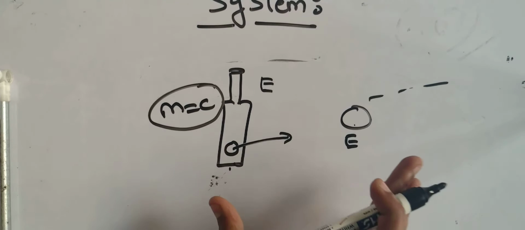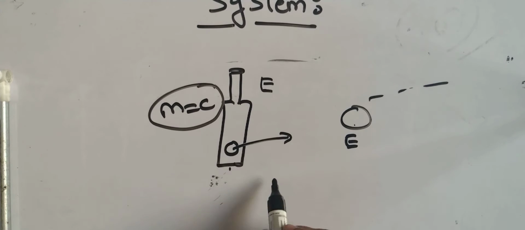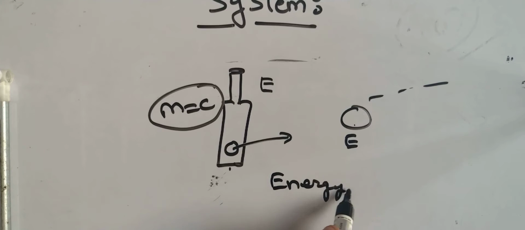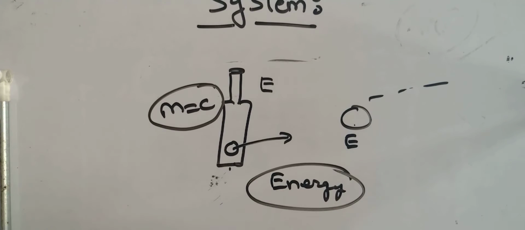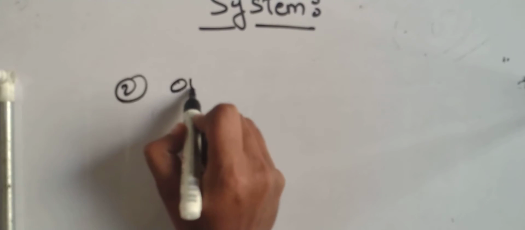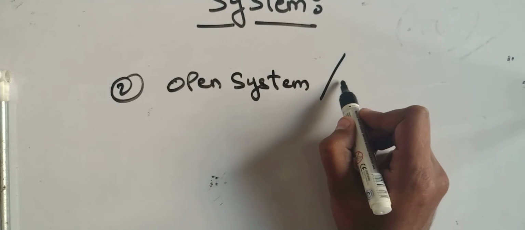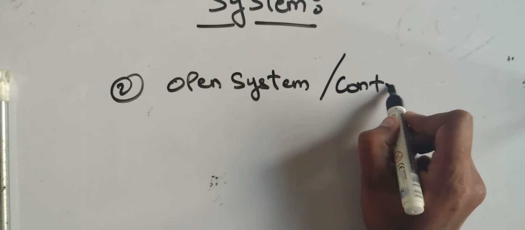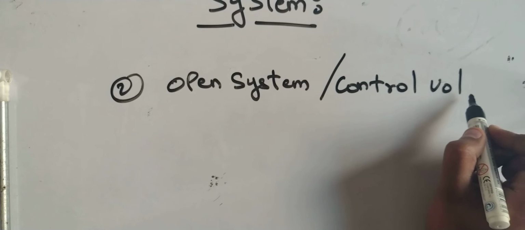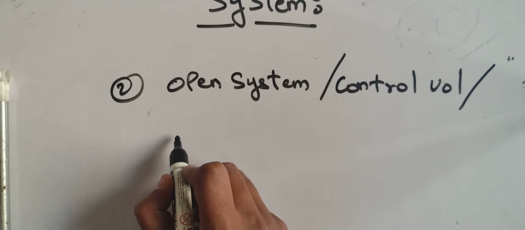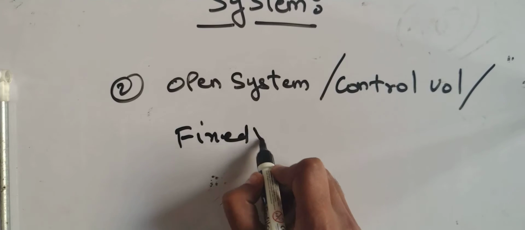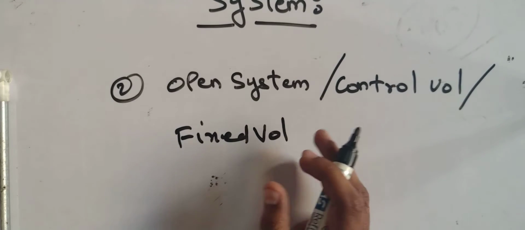Okay, means what? Here also there is only transfer of what? There is transfer of energy. There is no transfer of mass. So this is an example of a closed system. I hope you understood what a closed system is. Another type of system is known as the open system, also called the control volume system, or the fixed volume system. Understand?